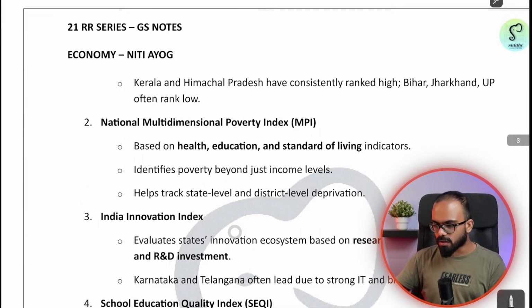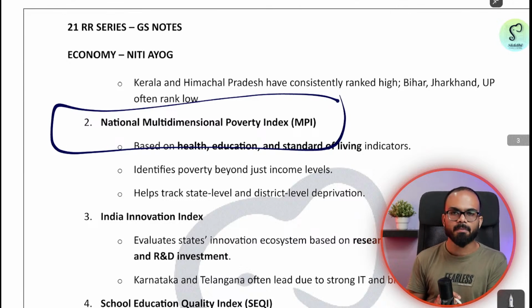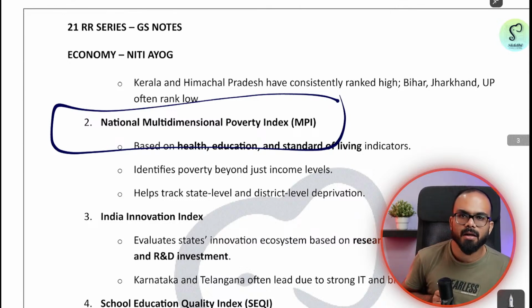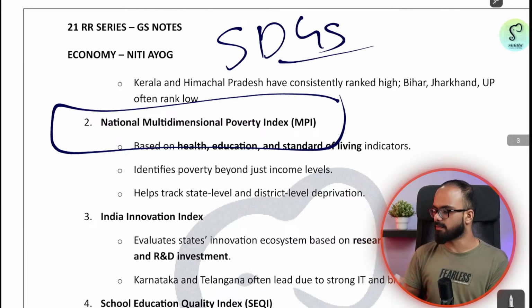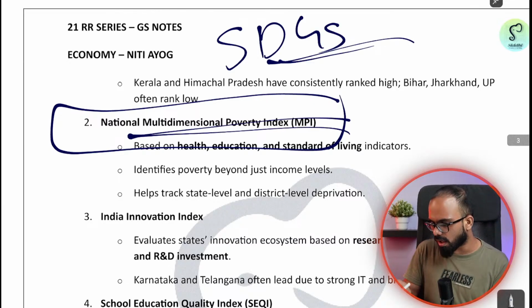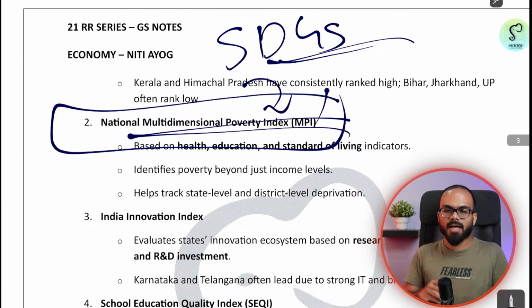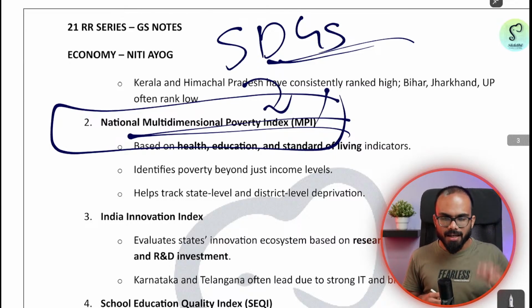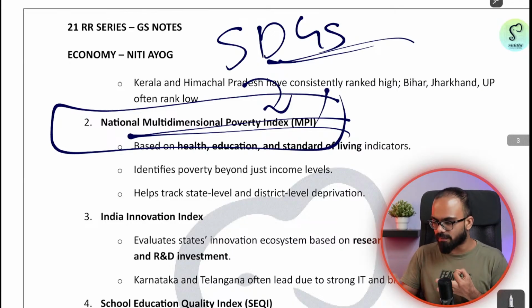Then they also publish one more index, that is the National Multidimensional Poverty Index. It is good to know the SDGs, at least what the SDGs are. Then you have the National Multidimensional Poverty Index. This index tries to measure the standards of living of people in multiple dimensions, let us say health, education, standard of living, etc.